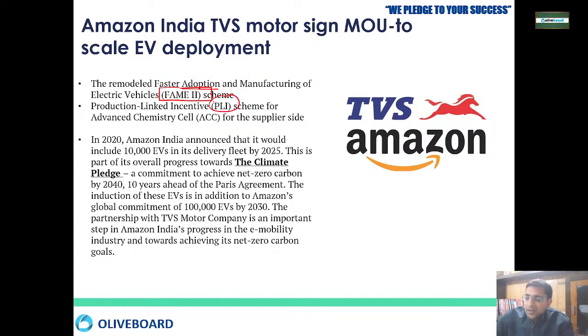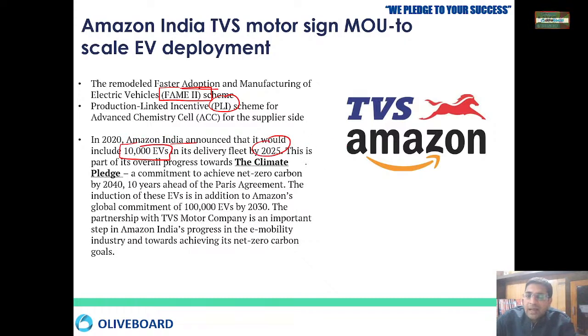What is PLIs? Production linked incentives. The more you produce, the more incentives you are getting. Okay, so government is already running their own focuses, and in 2020 Amazon said that they will be buying 10,000 electrical vehicles by 2025.